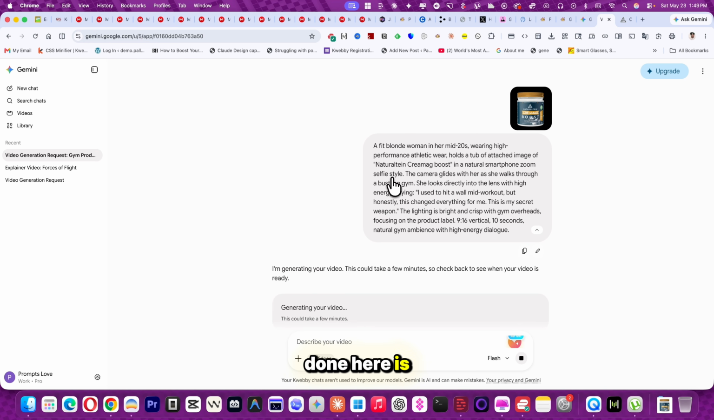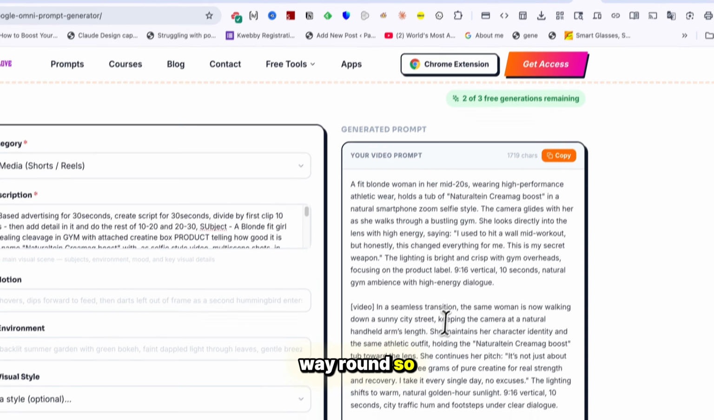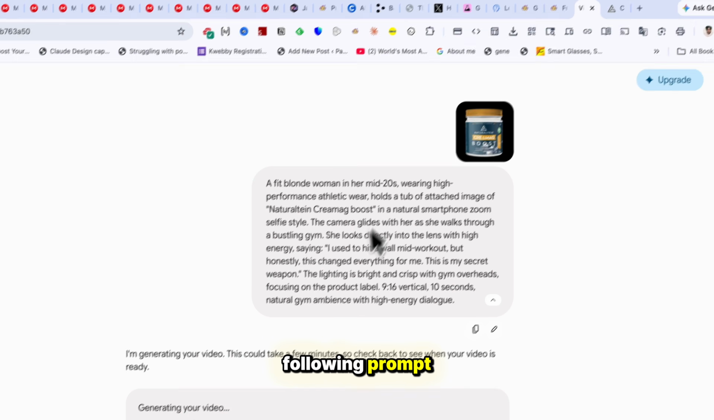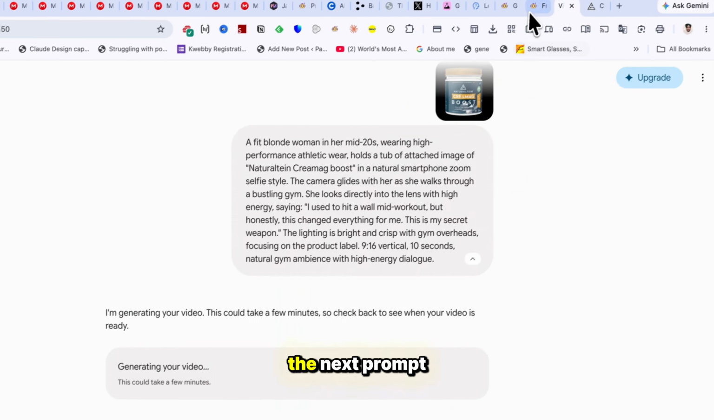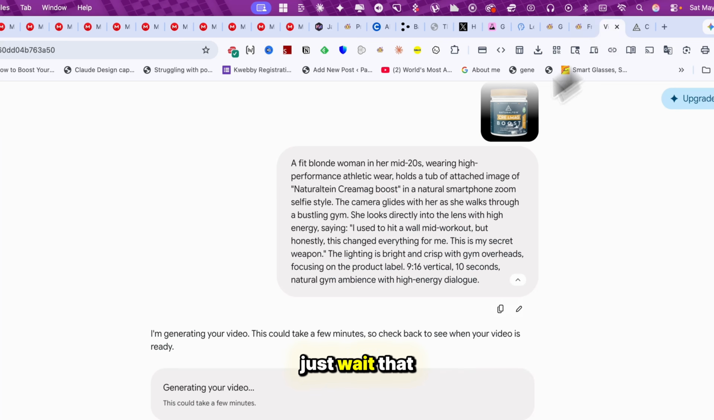And what I've done here is I attached my product photo and typed the first paragraph of prompt, and everything is there. For example, the holder tab of attached image, description about a blonde woman, which is a subject, a UGC ad, and 9:16 and 10 seconds. Make sure you use the flash because it sticks to the prompt you have entered, not the other way around. So in the next following prompt, once it generates this, we can add the next prompt as well. Just wait for that to finish.